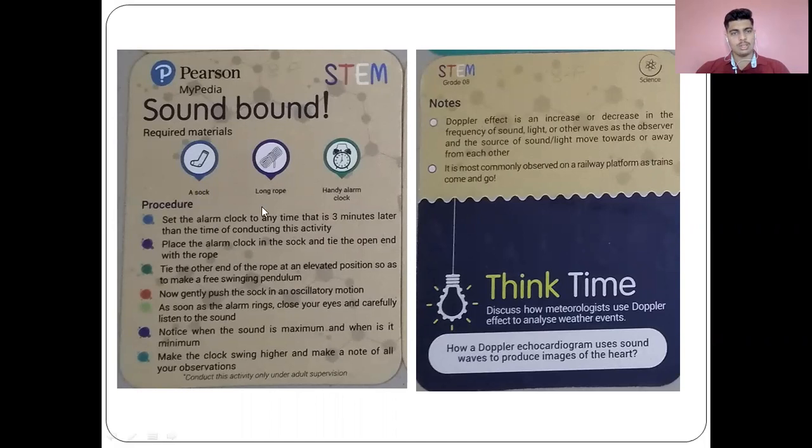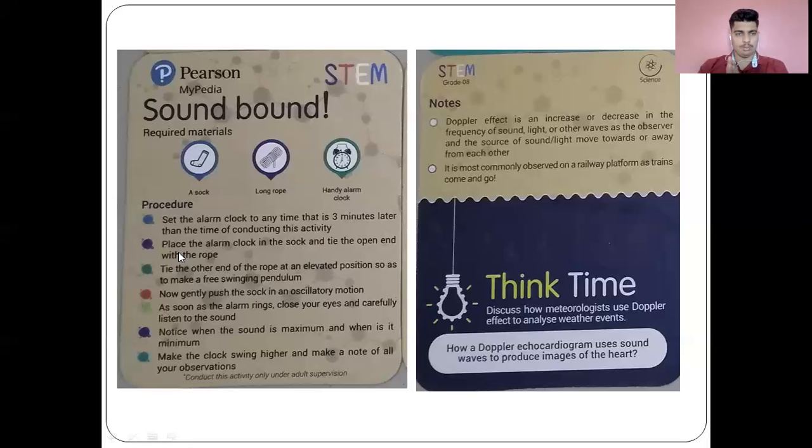So take a sock, a long rope, and a handy alarm clock. Now the procedure is, set the alarm clock to a time that is 3 minutes later than the time of conducting the activity. Now place the alarm clock in the sock and tie the open end with the rope, so that the clock does not fall out of the sock. Now tie the other end of the rope at an elevated position so as to make a free swinging pendulum.